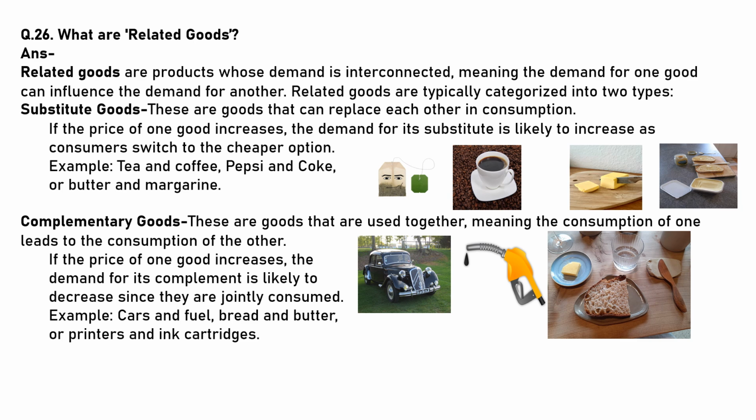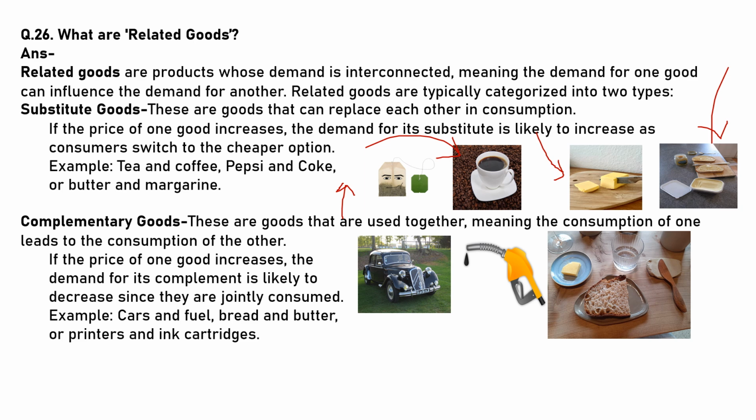If the price of one good increases, let's take tea. If the price of tea increases, the demand for its substitute is likely to increase. People may prefer coffee more as consumers switch to the cheaper option. Example: tea and coffee, Pepsi and Coke, butter and margarine. If the price of butter increases, people will try to find a substitute for it, which is margarine.